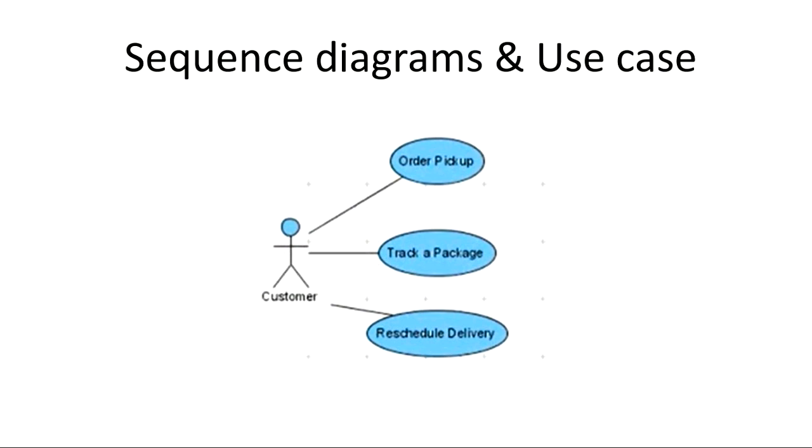Now same thing is with the sequence diagrams. Suppose, because use case diagrams are just an abstract view, use case diagram is not telling me how this package is going to be tracked. Take this track package. The customer wants to perform a use case, that is track package. But how will he track his package? He has sent some courier based on courier ID, DTC courier number. He wants to track his package, that where it has reached now. How he is going to do it, use case diagram will not tell us, right? But for this, we can create a sequence diagram that will show us the step-by-step process, how this is going to be performed.